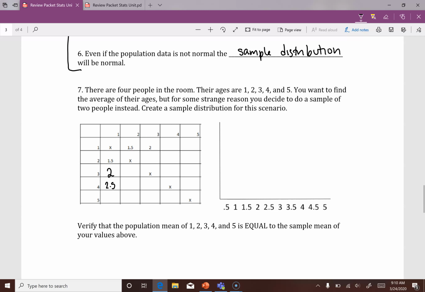Then you go and you average a sample of age 2 and age 3. 2 plus 3 is 5. Cut that in half, you get 2.5. And I hope you see a pattern here. You certainly can pause the video and find the rest. But basically, we have an age average of 2.5 here, going up to an age average of 3 when we're sampling 2 people in these columns, 3.5,